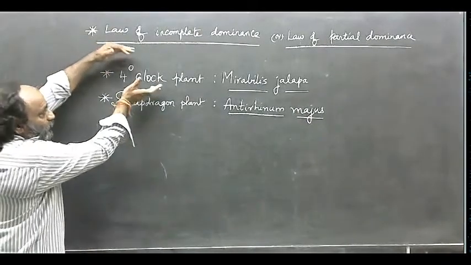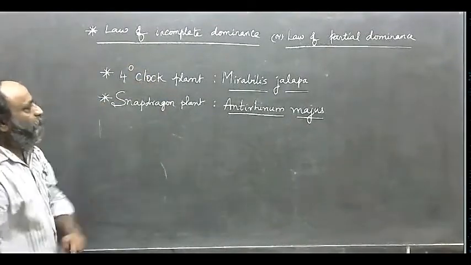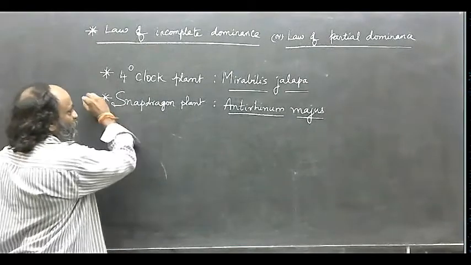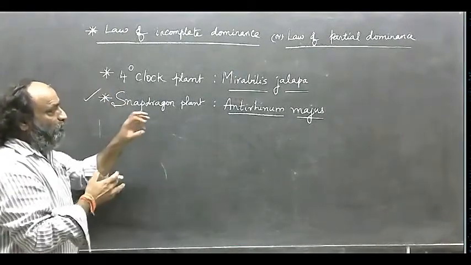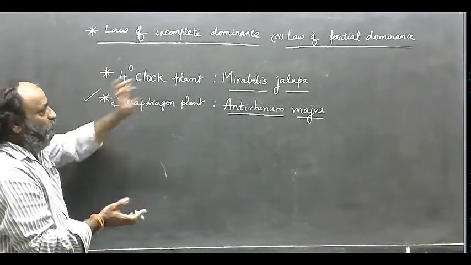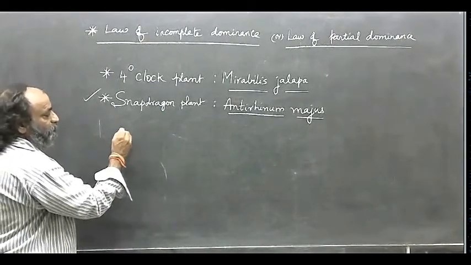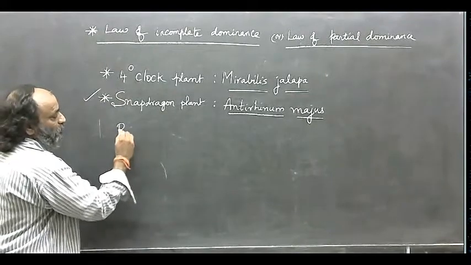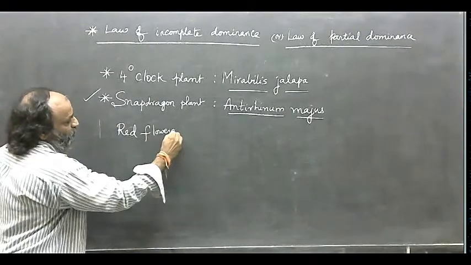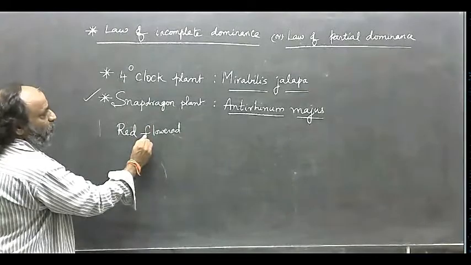You can take this example or this example. And let me take snapdragon example. You follow the same pattern for this plant also. There are red flowered snapdragon plants. The red flowered snapdragon plant